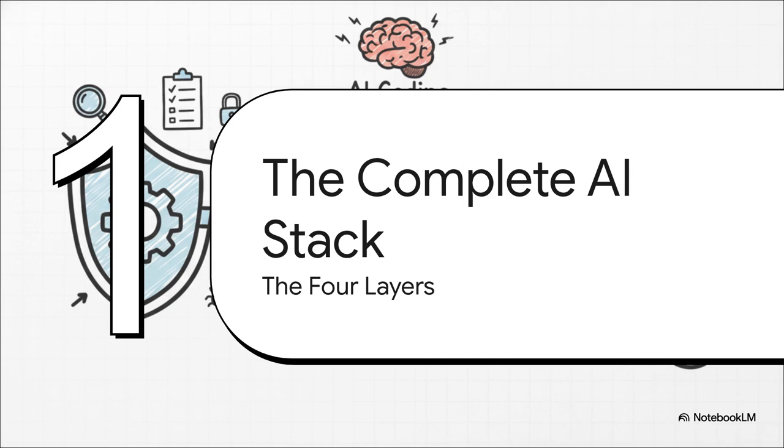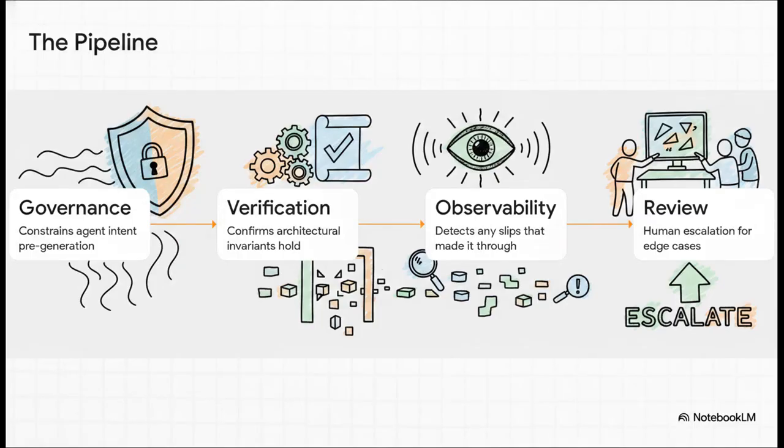And finally, Section 5, the complete AI stack, the 4 layers. Let's take all these concepts we've talked about and build a comprehensive architecture that perfectly balances proactive constraint and reactive memory. Imagine a single AI prompt passing through this pipeline. First, governance constrains the agent's intent. Second, verification confirms architectural invariants hold up against the proposed output. Third, observability detects any slips that somehow made it through. And fourth, review relies on humans to escalate the final edge cases.